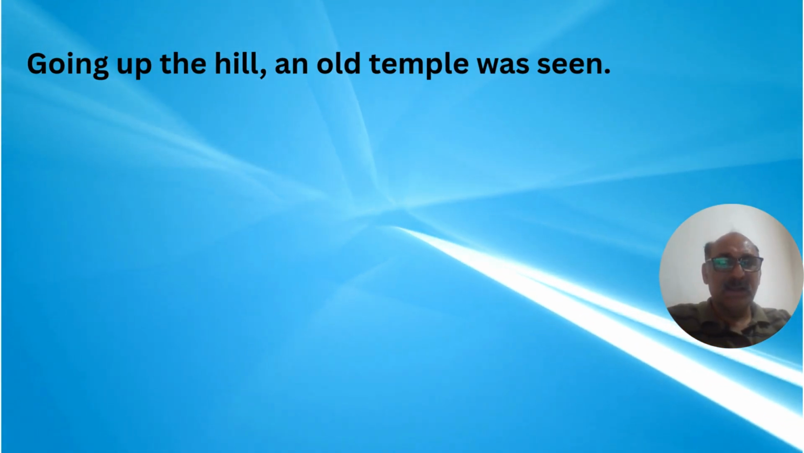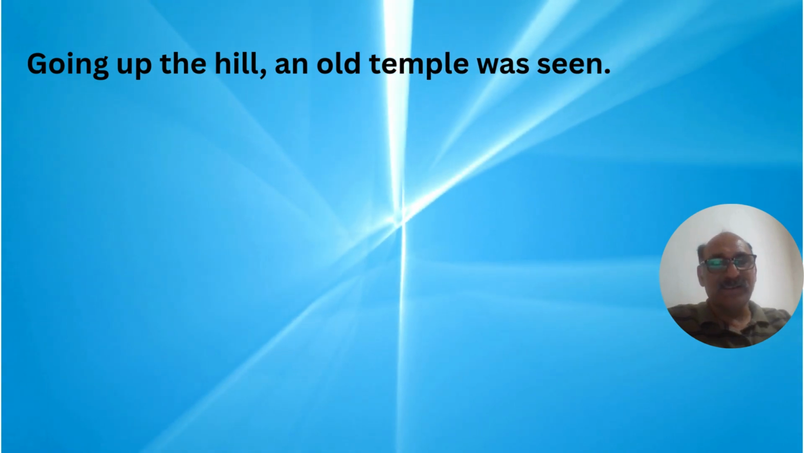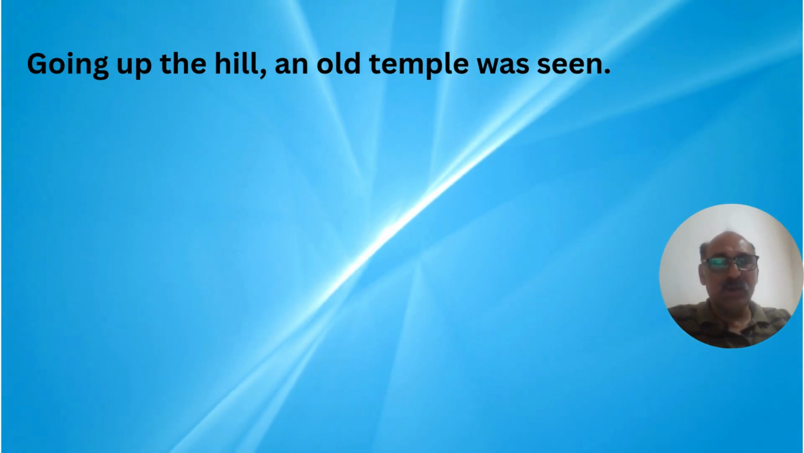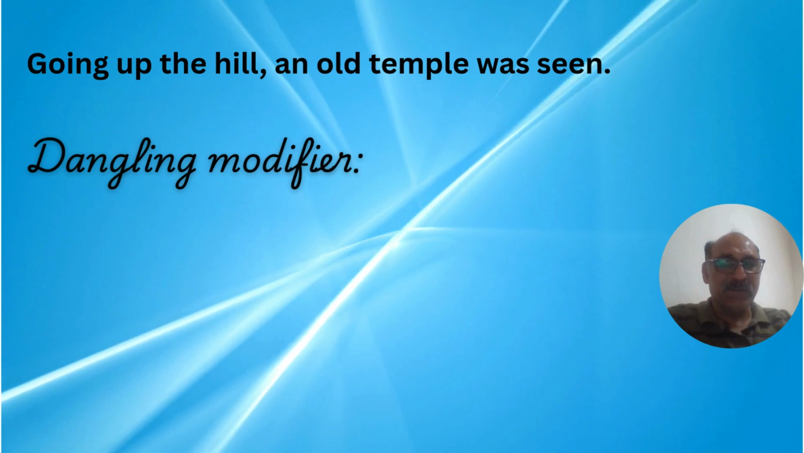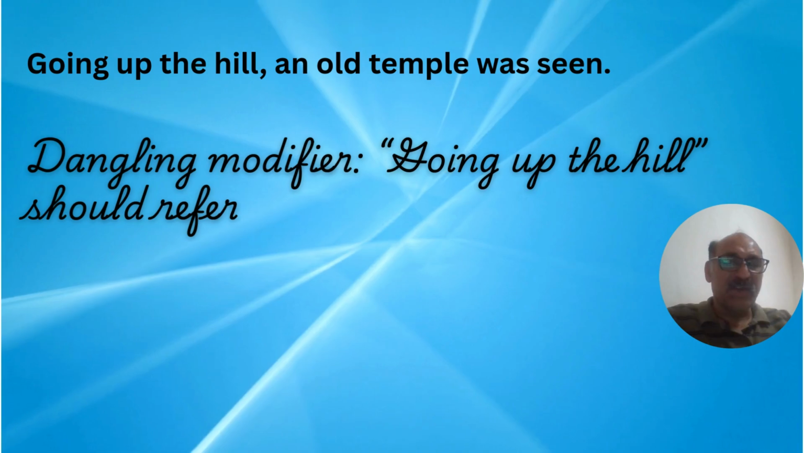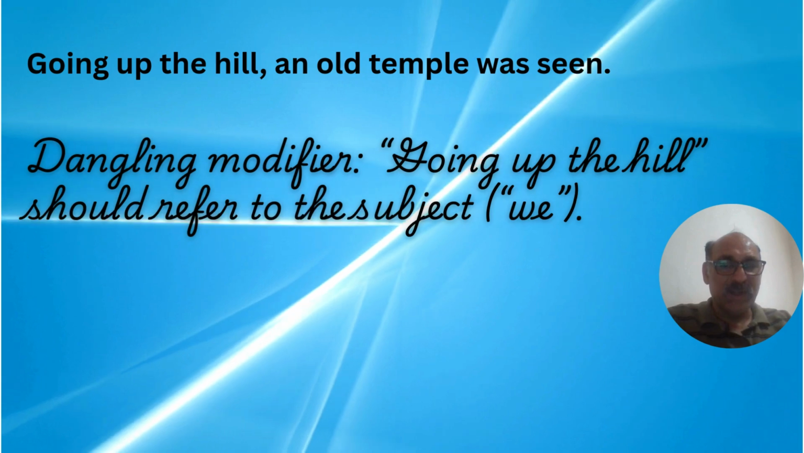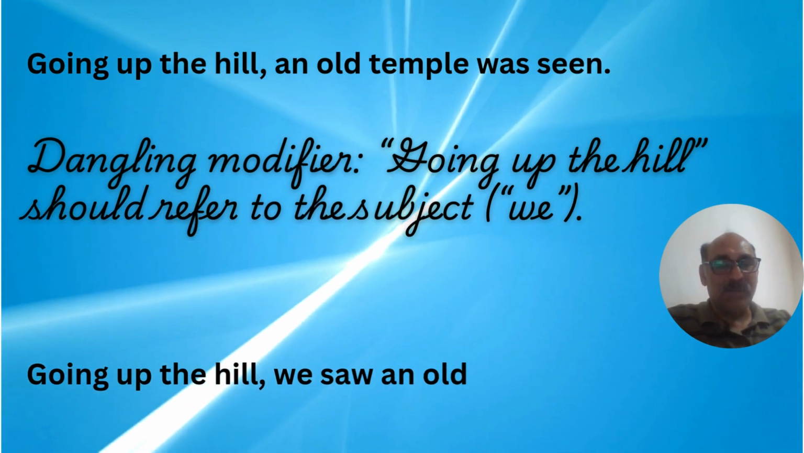Going up the hill, an old temple was seen. Now, if you look at this sentence, going up the hill, an old temple was seen. Seen by whom? This sentence has a dangling modifier mistake. Going up the hill should refer to the subject, we. So the correct sentence would be: going up the hill, we saw an old temple. That would be the correct sentence.